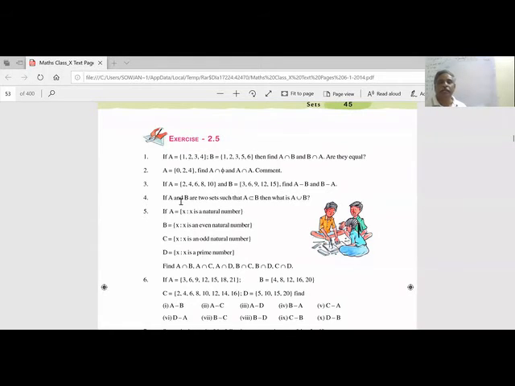Okay, now you tell me. A and B are two sets such that A is a subset of B. So then A and B, what does it become?